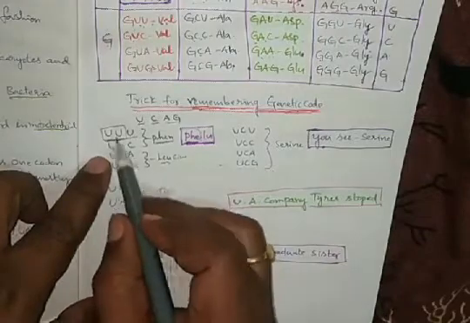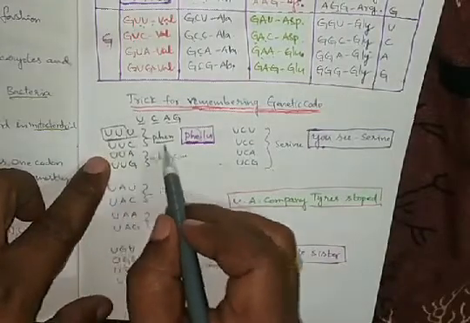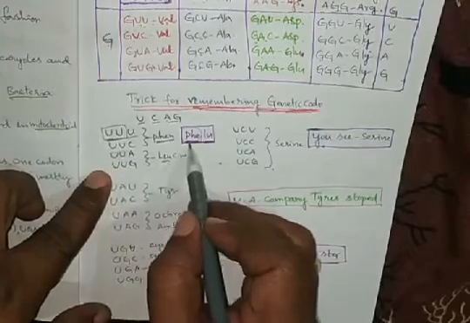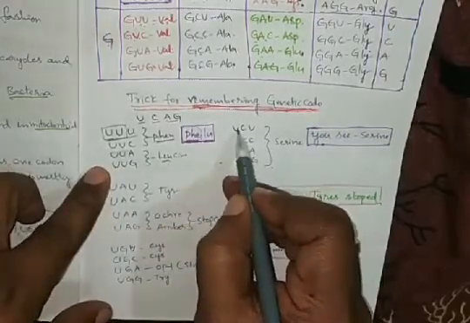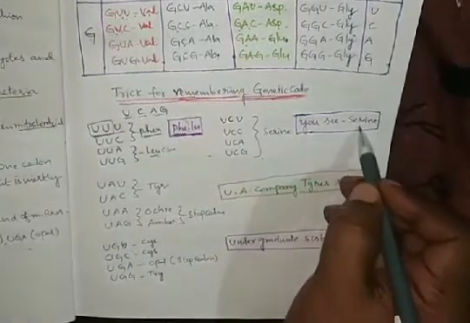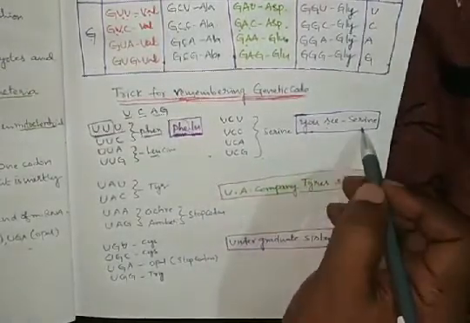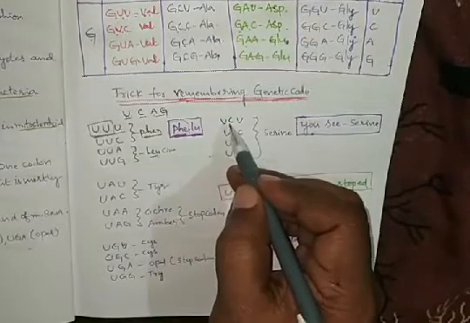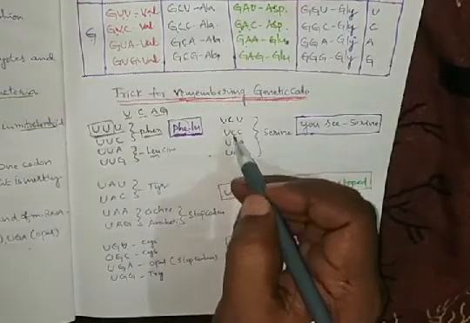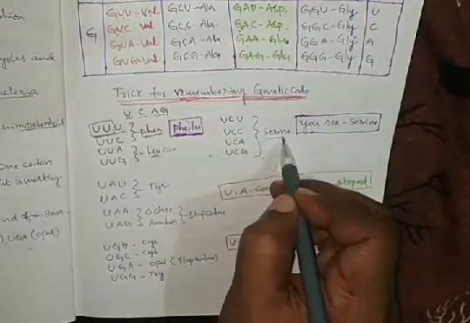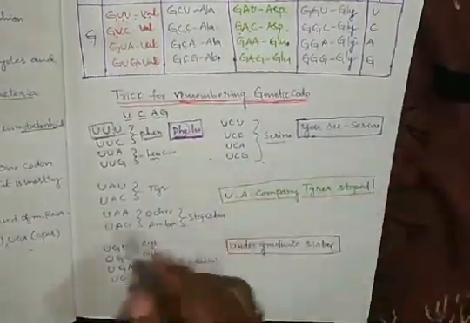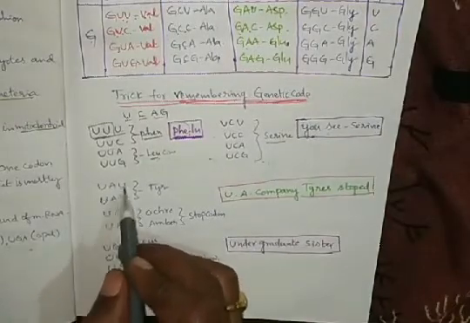UUC is called phenylalanine, UUA, UUG are called leucine, like that. FeLU. UC serine, like that. If the codon starts with UC, then it codes serine. Understood? So next, UA.